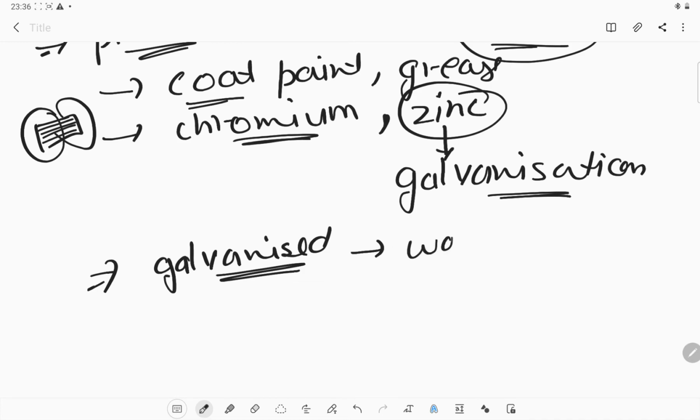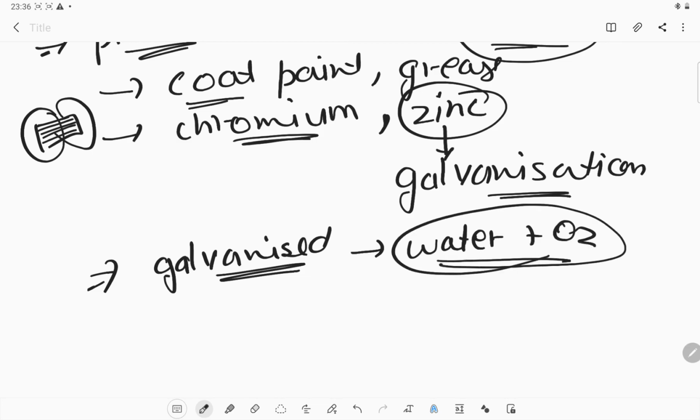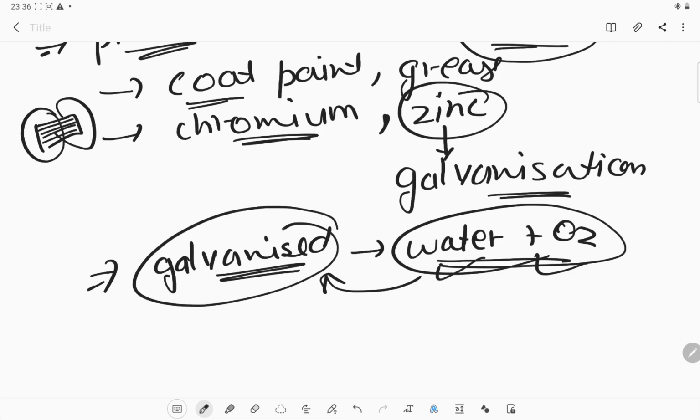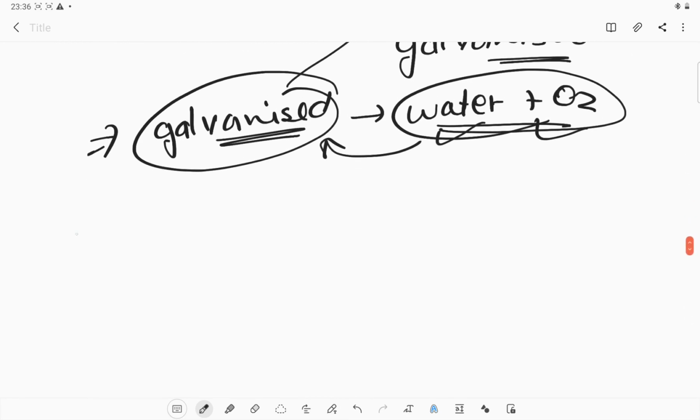They are very much in contact with water plus oxygen, and whenever iron comes in contact with water and oxygen, it will start rusting. So to prevent it, they have already galvanized it. Galvanization is the process when we deposit zinc over the iron substance. Okay, so this is how we prevent it.